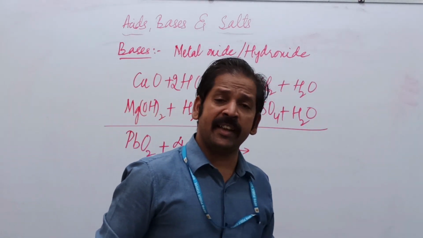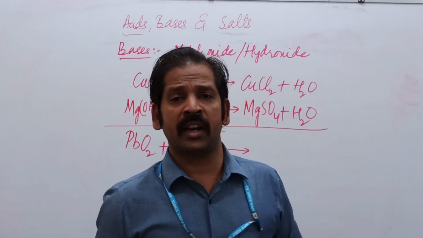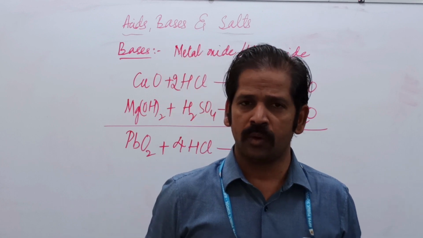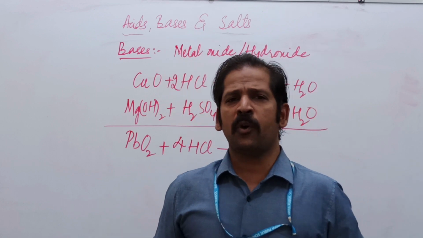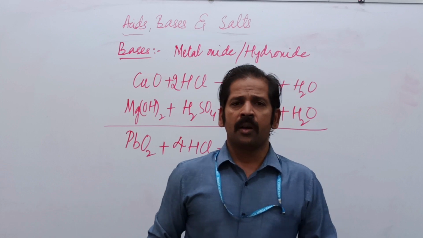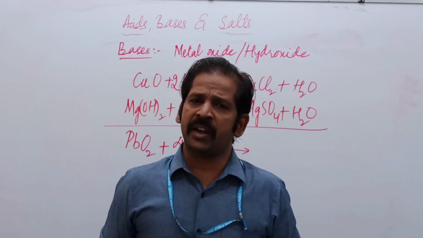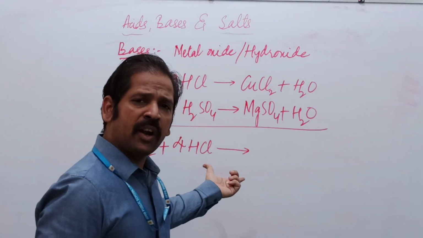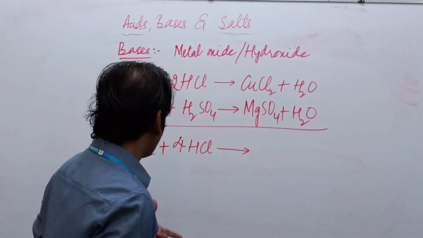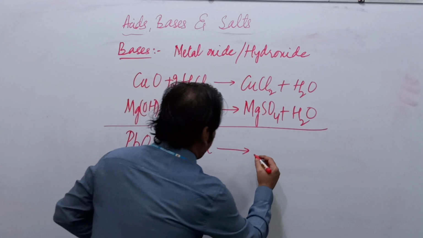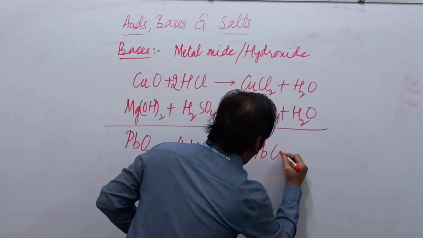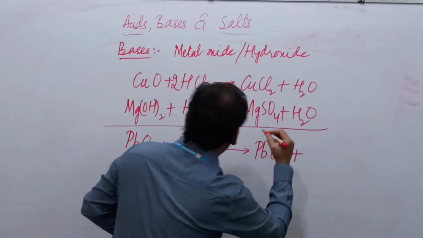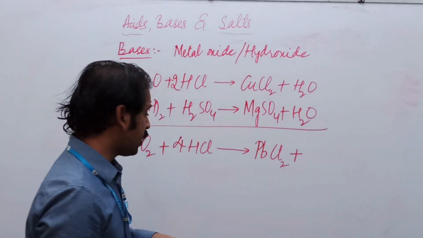Lead 2 oxide is PbO, lead 4 oxide is PbO2, because the valency of lead in lead 4 oxide is 4, and in lead 2 oxide the valency of lead is 2. Thus, it reacts with the hydrochloric acid to form lead chloride plus water.